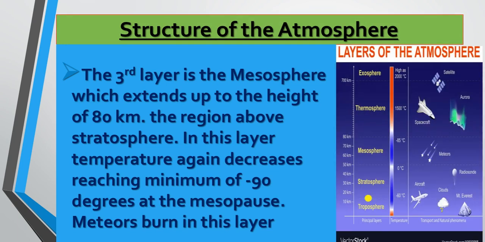Why so? Because in the exosphere and thermosphere, the density of air is not so high, so there is less friction. When those meteors reach the mesosphere, there is comparatively more density of air. That's why, because of friction, the meteors burn down.